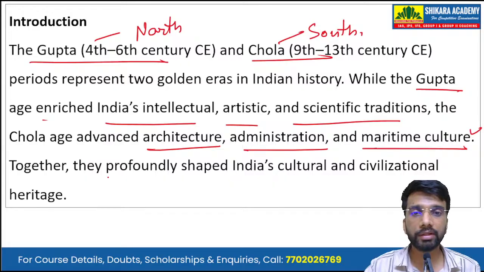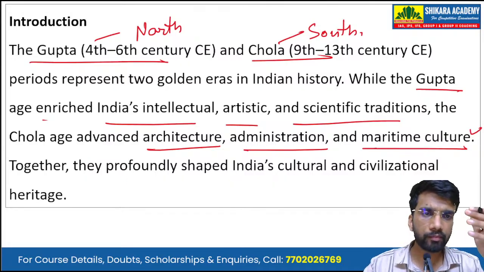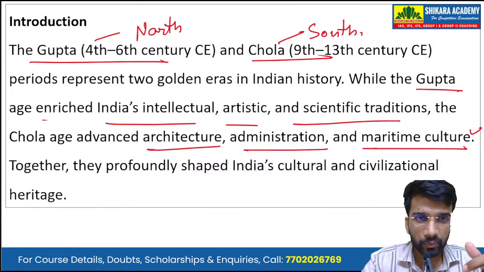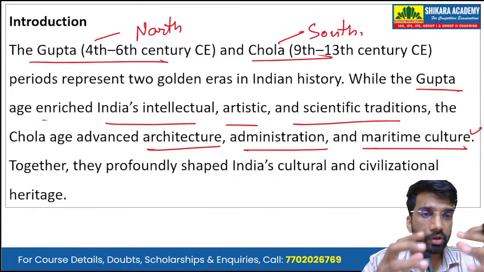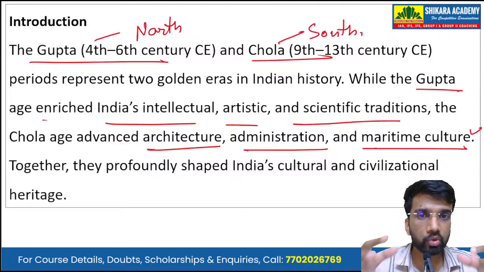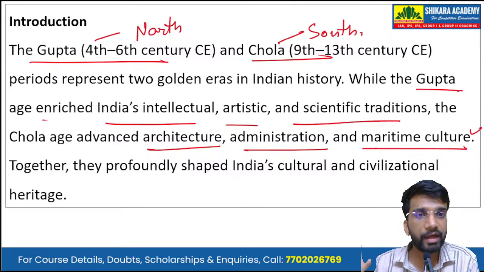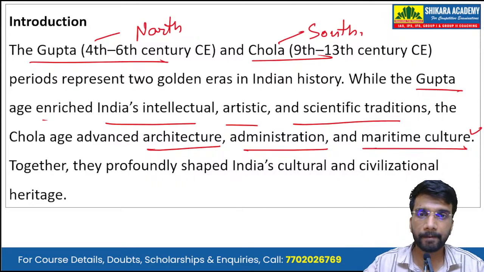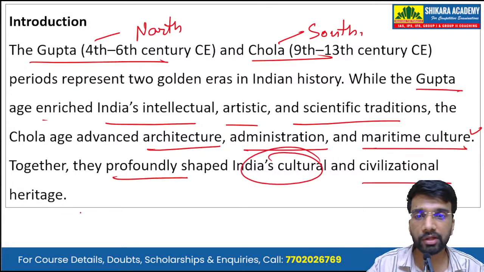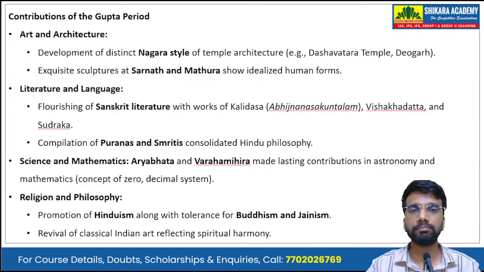So, the impact areas in the Gupta age and the Chola age were not the same. In the Gupta age, there was a focus on the intellectual, artistic, and scientific traditions. In the Chola age, there was a focus on architecture, administration, and maritime culture. But together they profoundly shaped India's cultural and civilizational heritage.